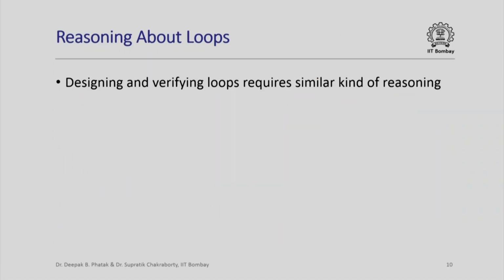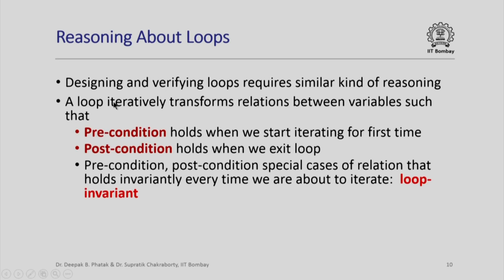Now it turns out that both designing and verifying loops require very similar kind of reasoning, and so we are going to look at both these activities together in this lecture. What a loop is really doing is it's iteratively changing values of variables so that the relations between these variables change in the following way. The relations between these variables satisfy the precondition when we start iterating for the first time. Immediately after exiting the loop, the values of the variables satisfy the postcondition.